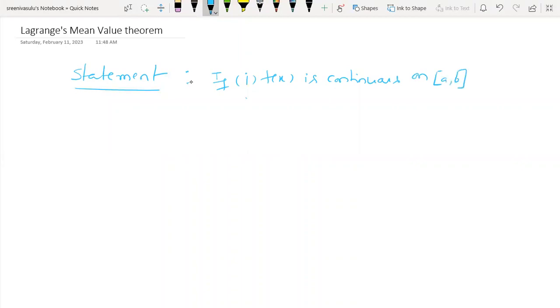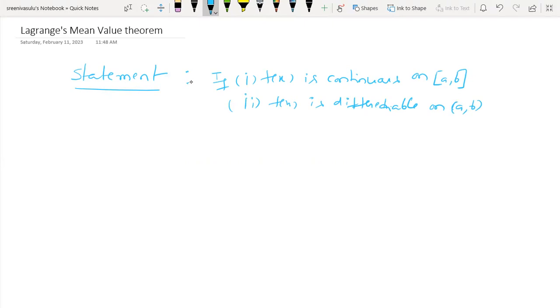This is the same as Rolle's theorem first condition. Second condition, f of x is differentiable on the open interval a comma b. This is also similar to the second condition of Rolle's theorem.